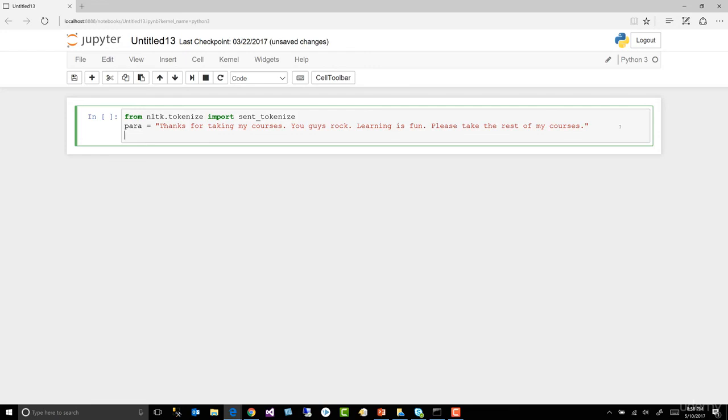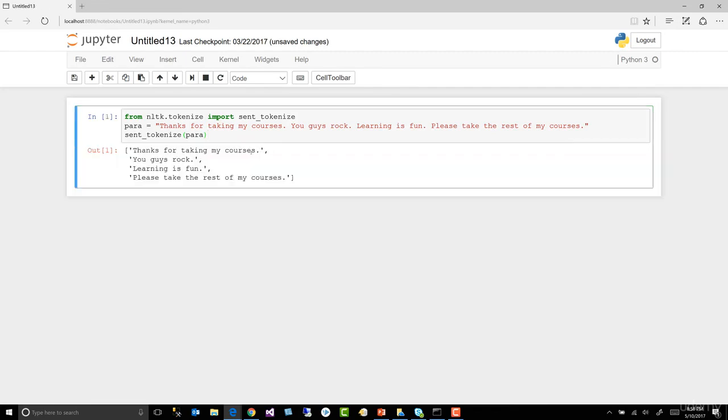Enter. So now what? Well, now we have to do something to that para we just declared, right? That para is a variable. It's just a holder for the paragraph. So we brought in sent tokenize, so let's go ahead and use it. Tokenize what? Para. There we go. So what it did was just break our paragraph into sentences, right?